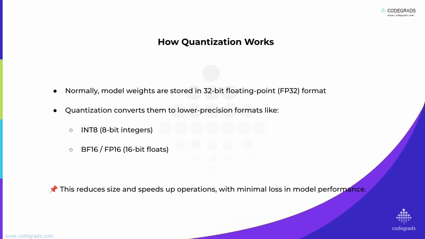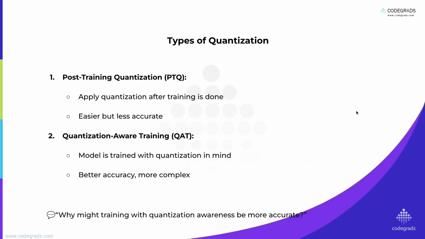It's like switching from a very detailed map to a slightly simpler one that still gets you where you want to go, but faster. Types of quantization. First, post-training quantization. This is like taking a fully baked cake, which is your trained model, and then trying to make it a bit smaller and more efficient. You apply quantization after the model is already trained. It is generally easier to do, but sometimes the model can lose a bit more accuracy.